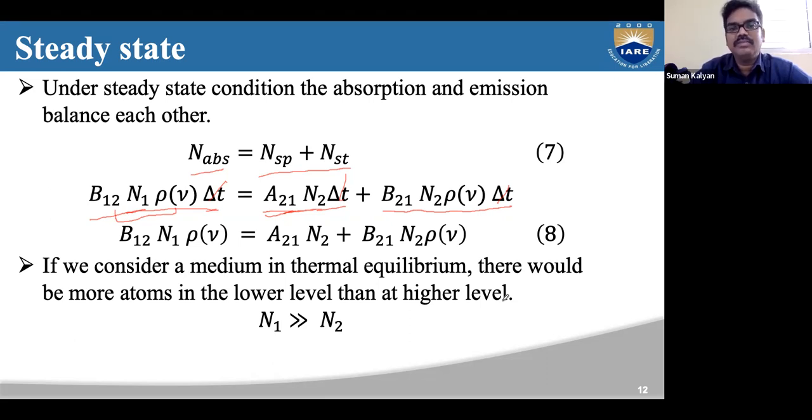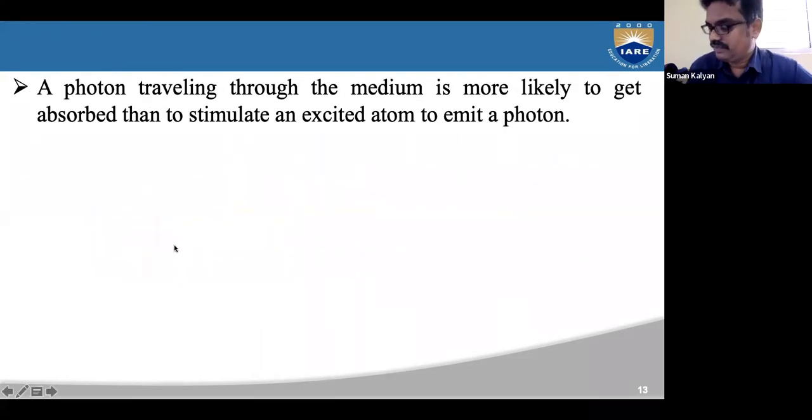So there will be more atoms in the lower energy state than in the higher energy state. So N1 will be much greater than N2. Therefore, the number of transitions that occur is affected. N1 will be very high, so the absorption transitions will be more, right?